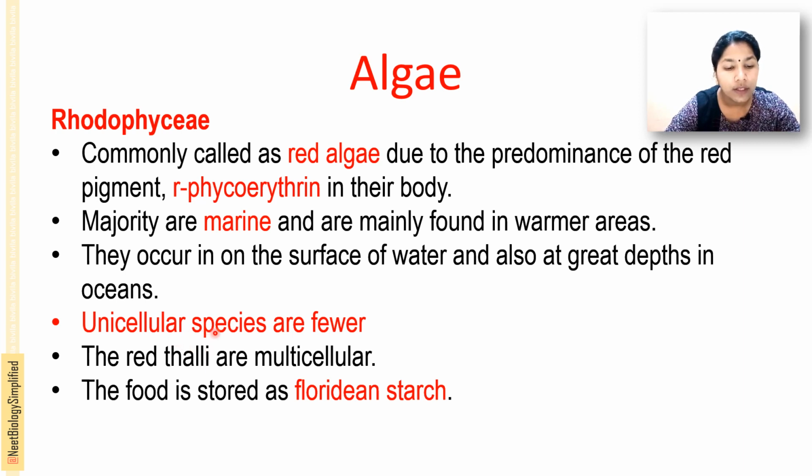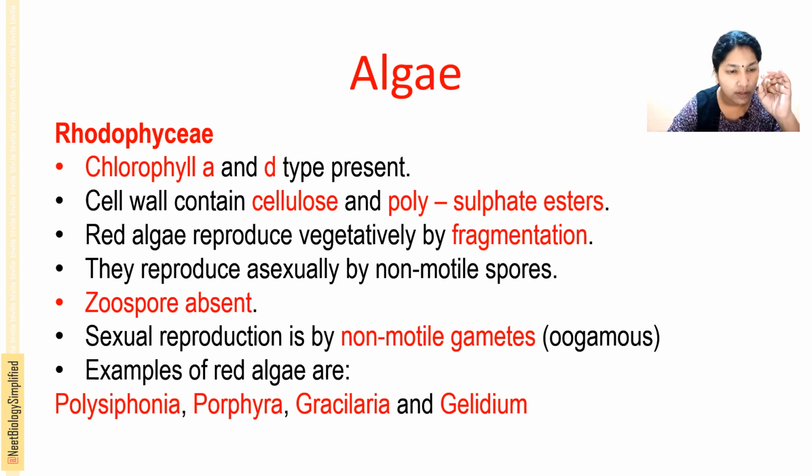Unicellular species are fewer here, and the red thalli are multicellular. Food is stored as floridean starch. In the Chlorophyceae, food is stored as starch along with protein, and in the Phaeophyceae, as the complex carbohydrates laminarin or mannitol; here it is stored as floridean starch.